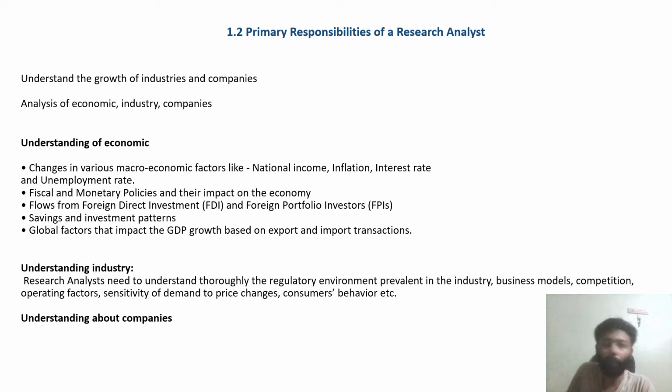There are different types of industries, like the power sector, which is dominated by regulation on the government side. We will talk about PSUs, the private sector, and monopoly businesses. There are different types of segments and variation in business model, consumption, and competition. Multiple factors come into the picture, and that will not happen in one day. You have to analyze different industries and companies. It will come over a longer period.